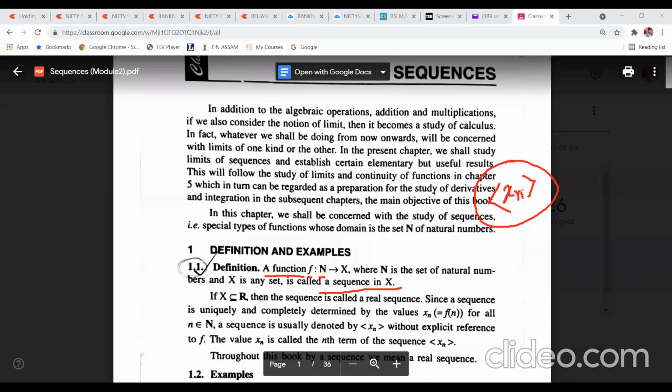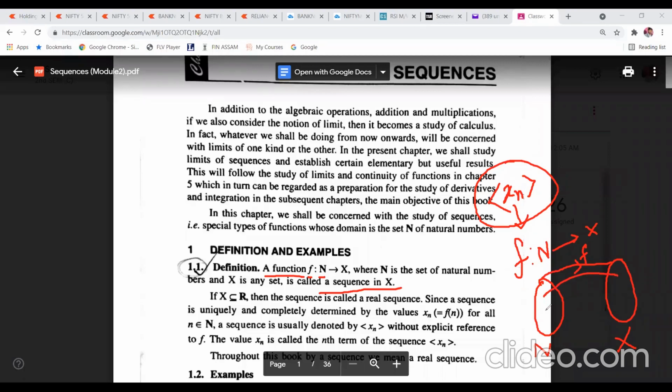And what is the definition of xn? This is nothing but a function, defined from the set of natural numbers to the set X. That means this is the domain part and this is the range or codomain part, and this is the function f. So the domain is your set of natural numbers, and this X may be any set, whatever it may be. So the function should be like this.